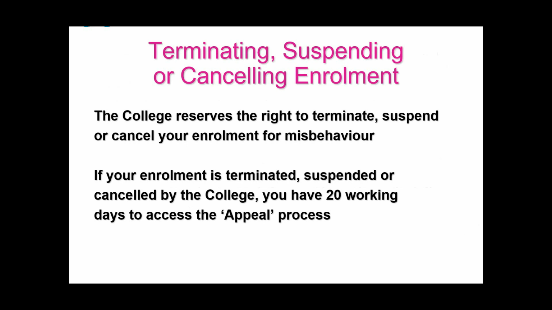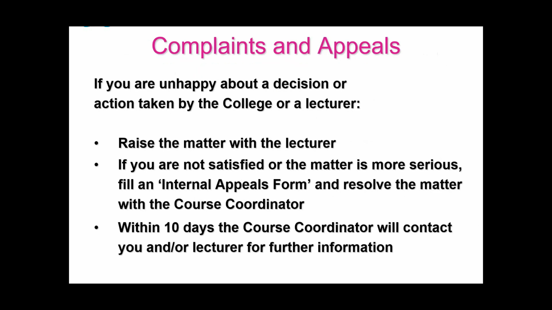Terminating, suspending or cancelling enrolment. The college reserves the right to terminate, suspend or cancel your enrolment for misbehaviour. If your enrolment is terminated, suspended or cancelled by the college, you have 20 working days to access the appeal process. Complaints and appeals.